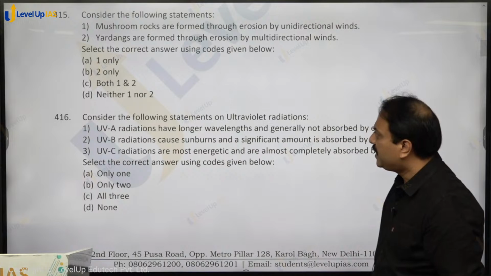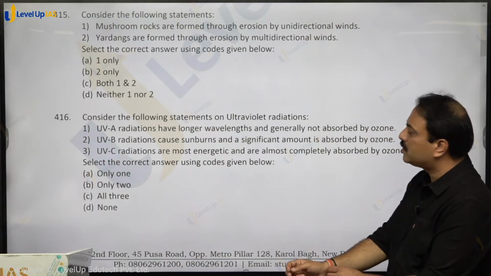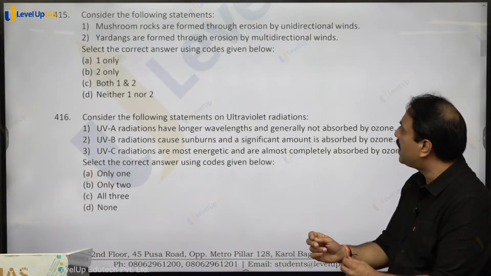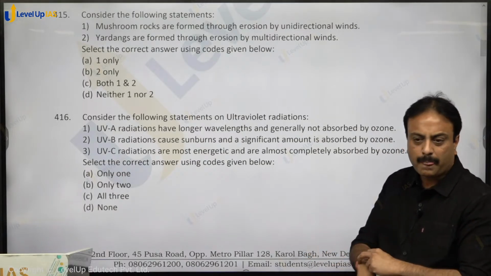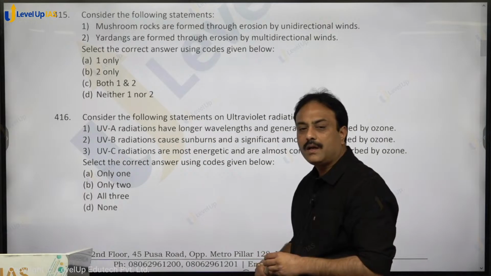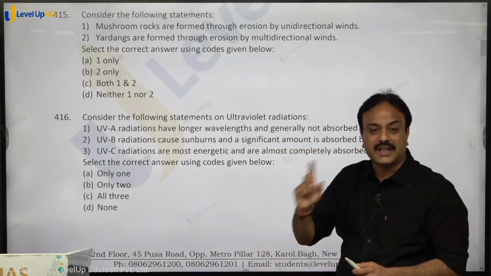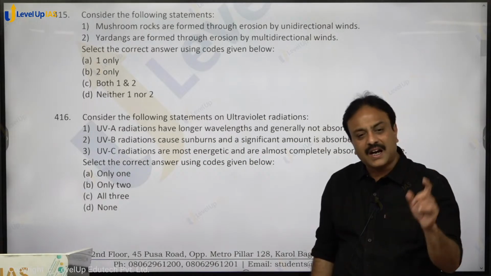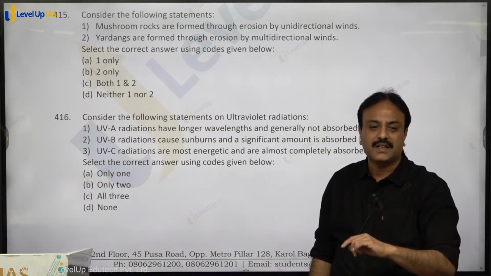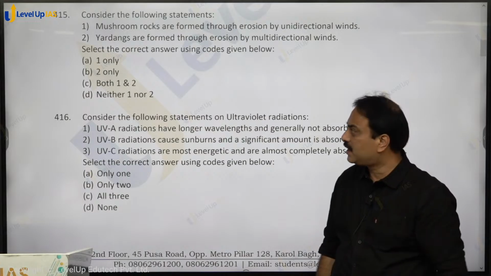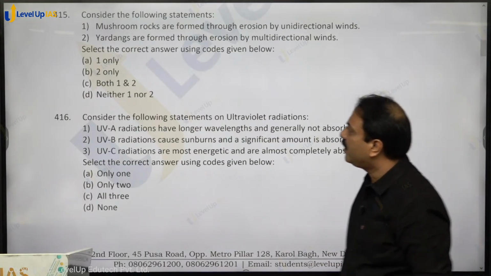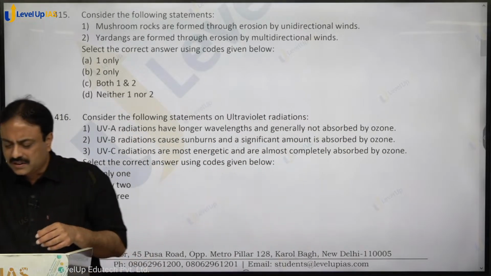Consider the following statements. Mushroom rocks are formed through erosion by unidirectional winds. Gardens are formed through erosion by multidirectional winds. Mushroom rock is eroded from all sides. So it is not unidirectional, it is multidirectional. Garden is eroded from one side. So it is unidirectional. So both the statements are wrong. So neither 1 nor 2, option D for dog shall be the right answer.